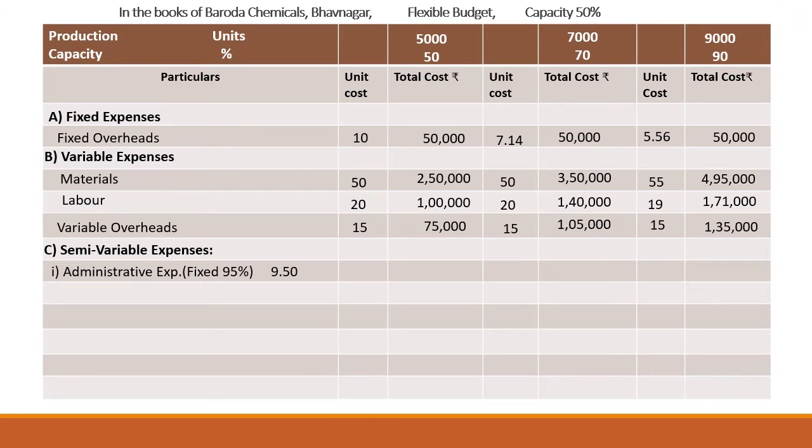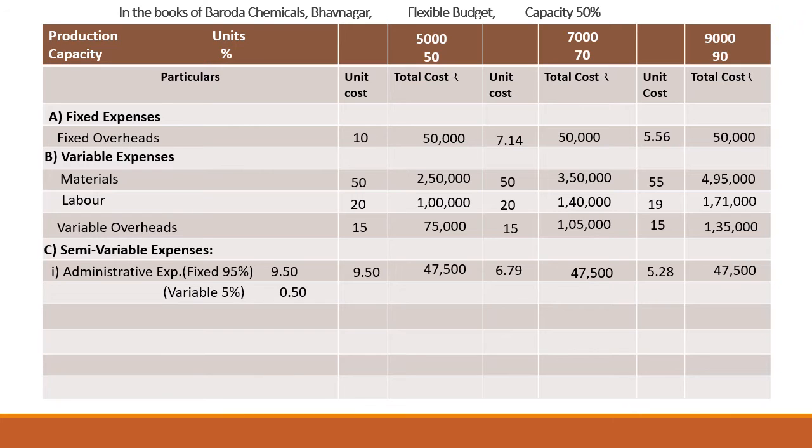Semi-variable means what? Some part is fixed and some part is variable. Thereunder first is administrative expenses, which is 95% fixed and only 5% will be variable. So 95% fixed, we will have to calculate it. How much will be fixed? It will be 47,500 fixed, which will remain same for all the levels.